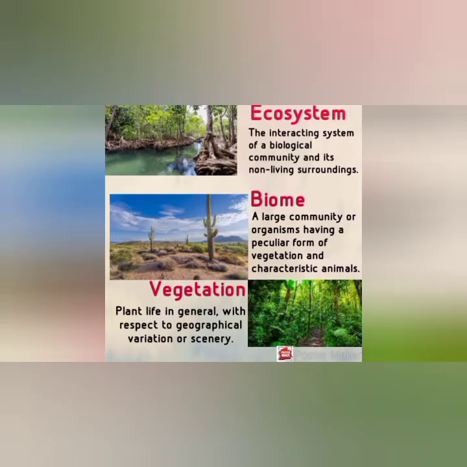Ecosystem. What is ecosystem? The interacting system of a biological community and its non-living surroundings is called ecosystem. Biome. A large community of organisms having a peculiar form of vegetation and characteristic animals is called biome. Vegetation. What is vegetation? Plant life in general, with respect to geographical variation or scenery, is called vegetation.